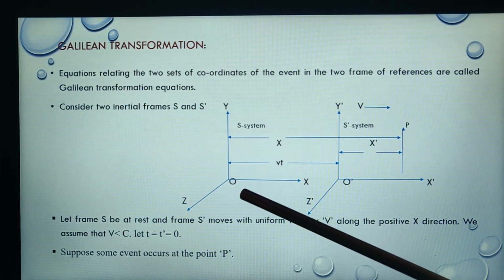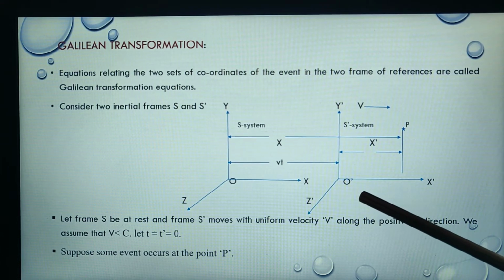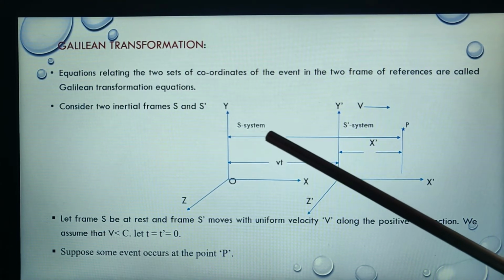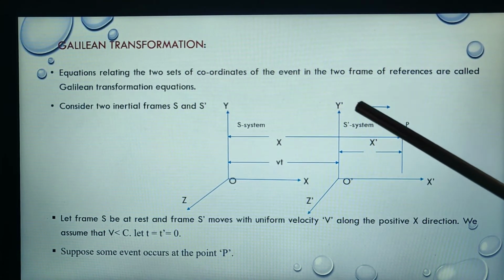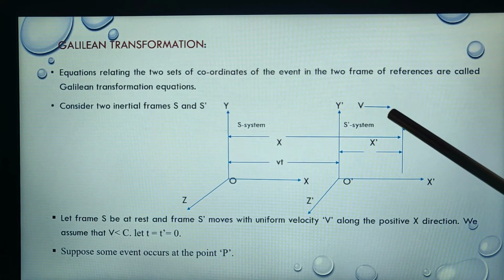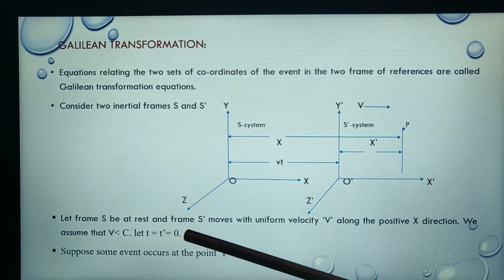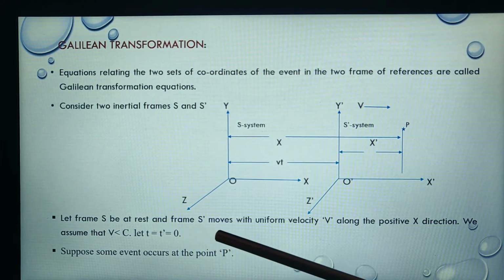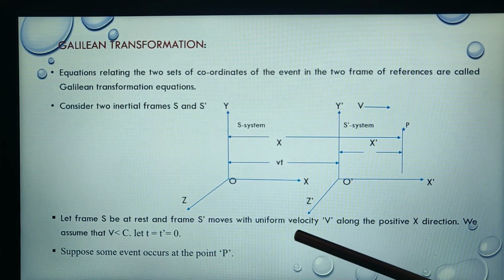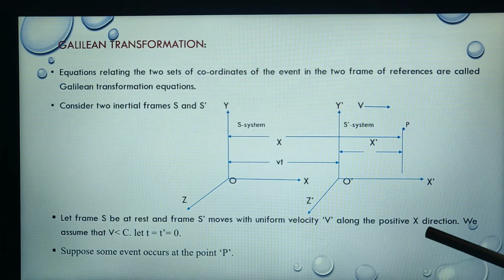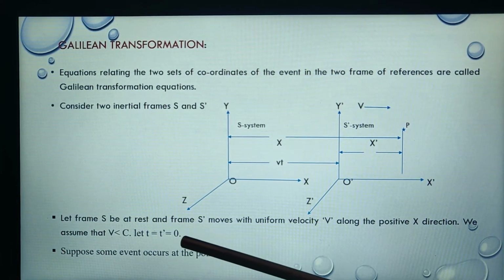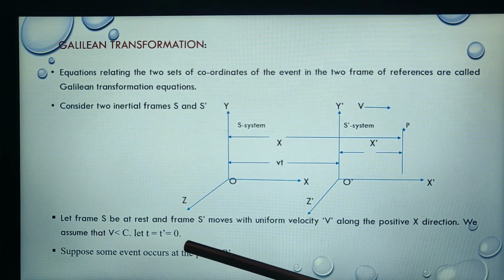The frame S has origin O and S dash has origin O dash. The frame S dash is moving with uniform velocity v along the x direction. Let frame S be at rest and frame S dash move with uniform velocity v along the positive x direction. We assume that v is less than c.